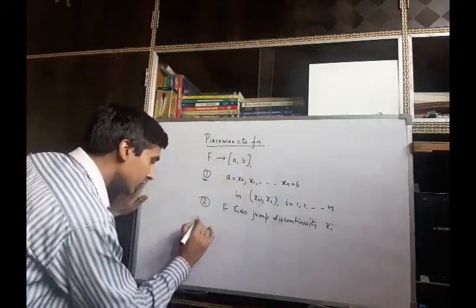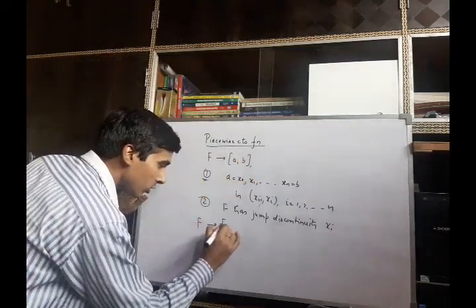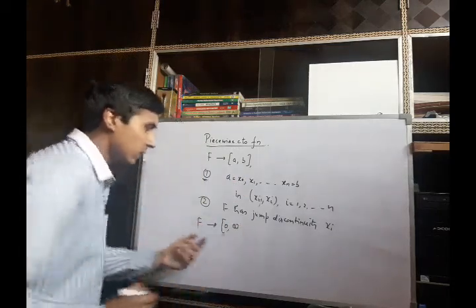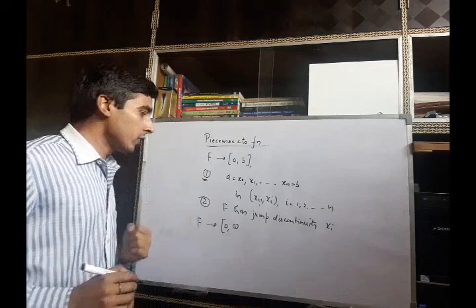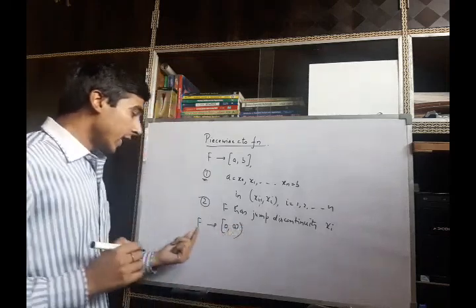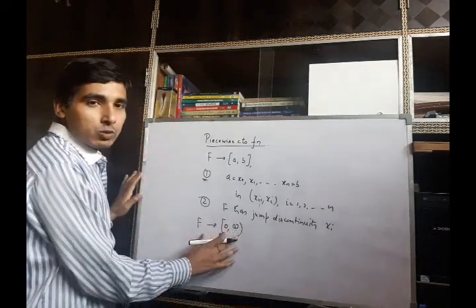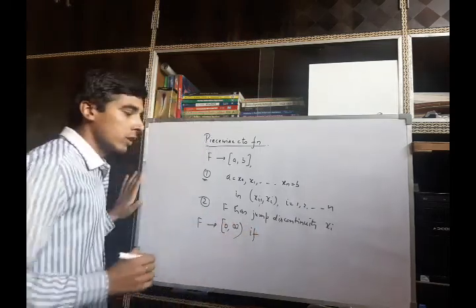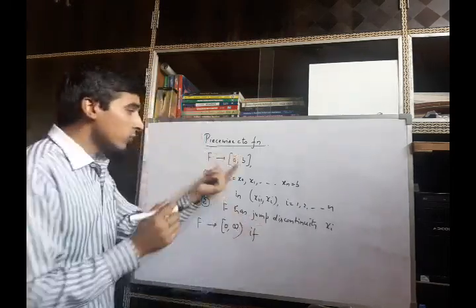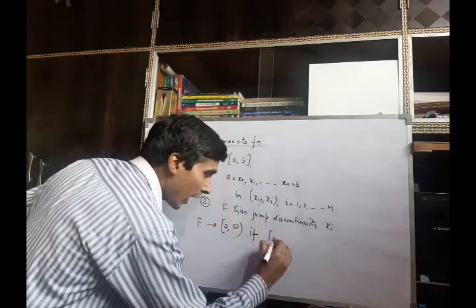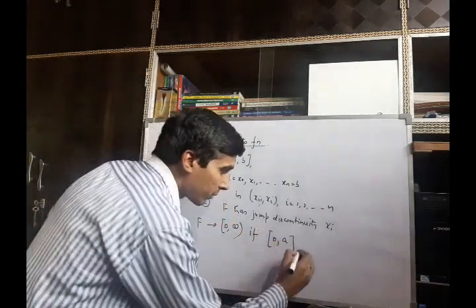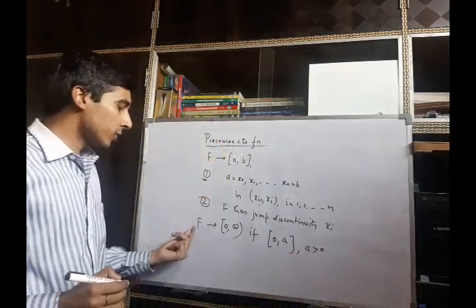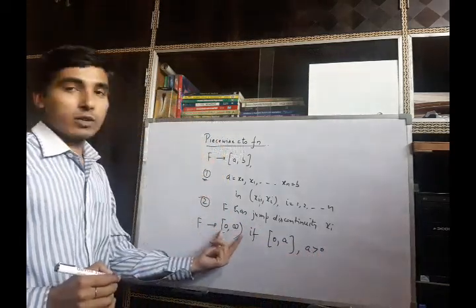If the function is given on an interval closed at one side and open at the other, like the interval 0 to infinity, then the function is piecewise continuous on this interval if the function is piecewise continuous on every closed interval of this type where a is greater than 0.